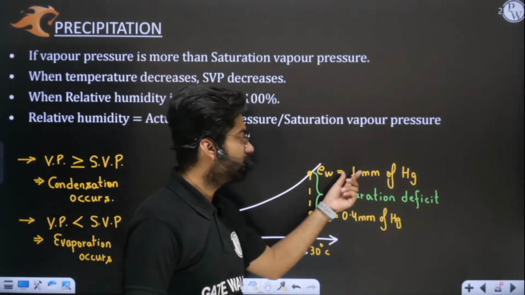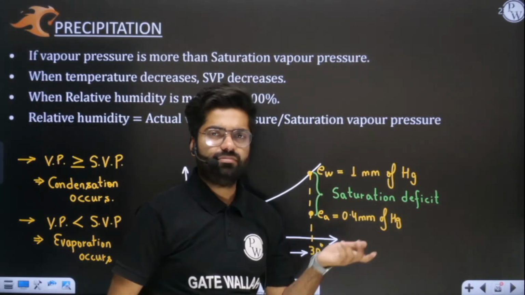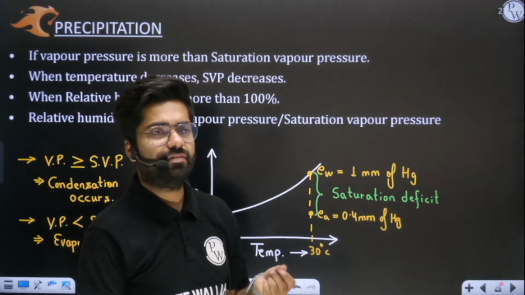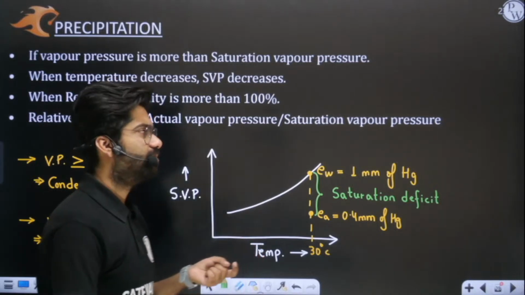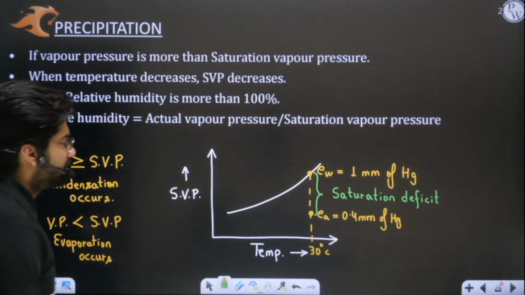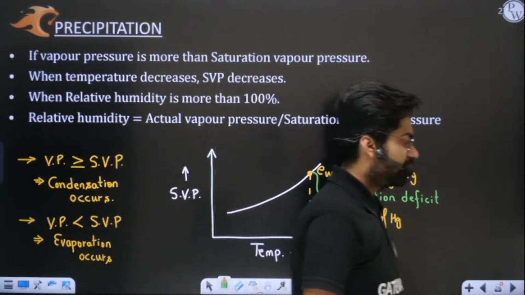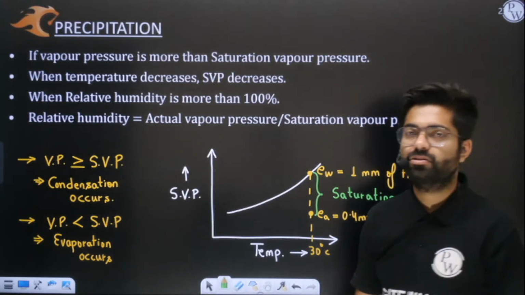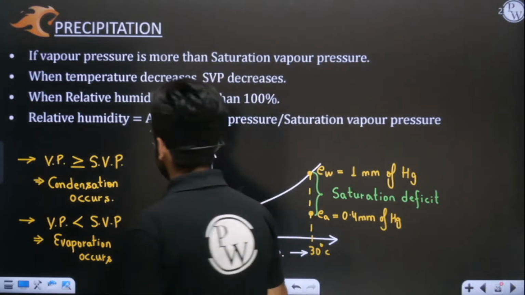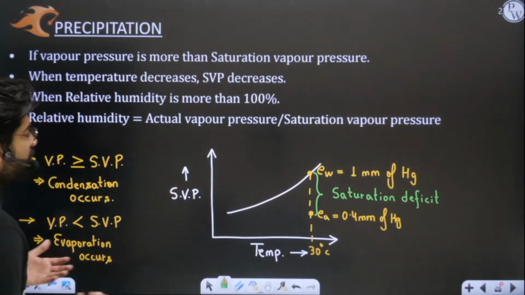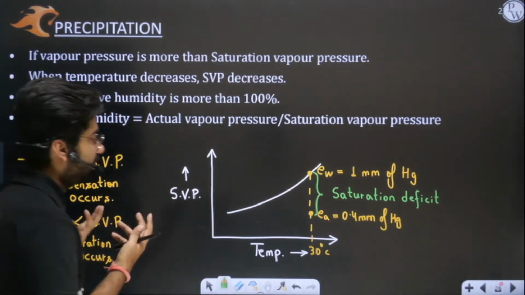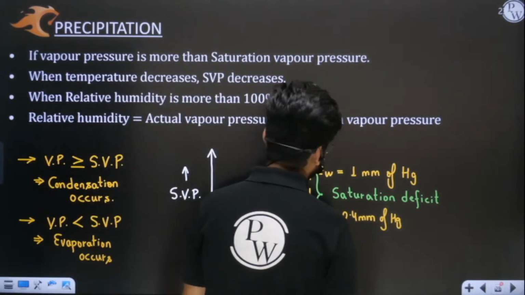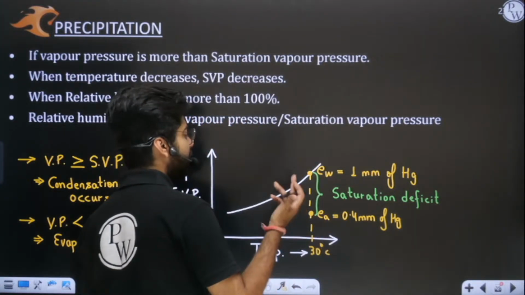That's why I didn't take it as 76. You all know that 76 cm of Hg, or 13.6 mm of Hg, is the Torricellian pressure. I hope you have studied this concept. I hope this is clear to you, Kiran. This concept is clear to you, that atmospheric pressure is more and vapor pressure is obviously less, because we have more gases in the atmosphere. Some are heavier, some are lighter.